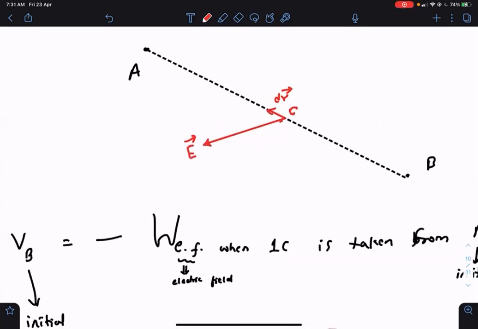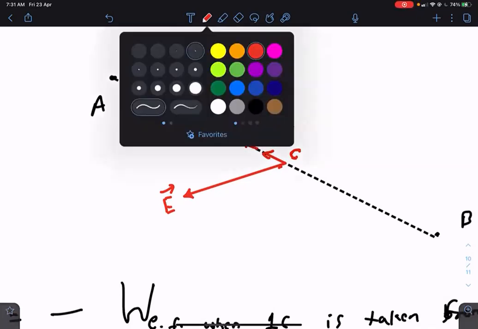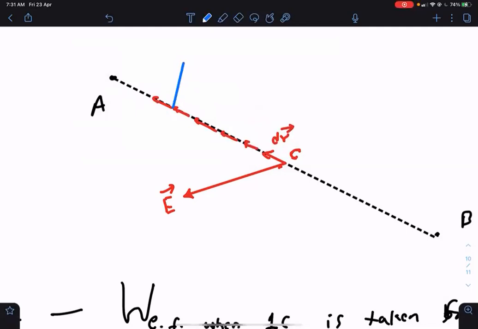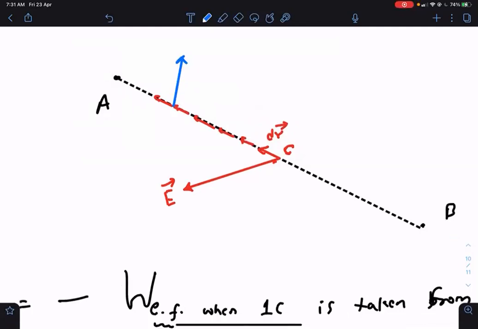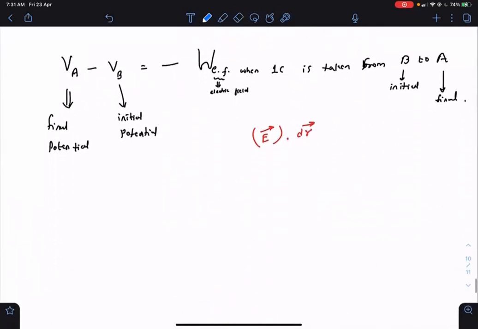And like that, for each and every dr displacement, there is the work done by electric field. During one of the dr, the electric field is in the direction shown. For some other dr, electric field will be in some other direction. Who knows? But do the dot product of the dr displacement with the electric field present during that displacement. The dot product of these two will give you the work done by electric field on 1 coulomb charge.